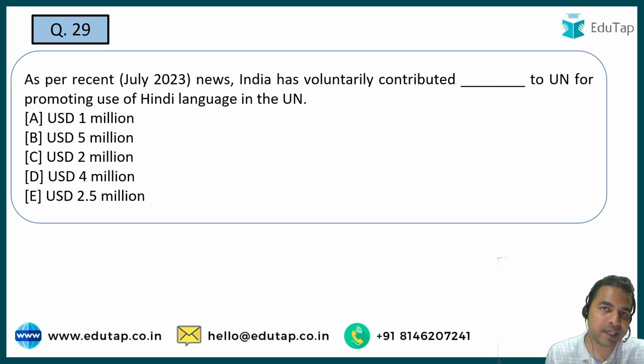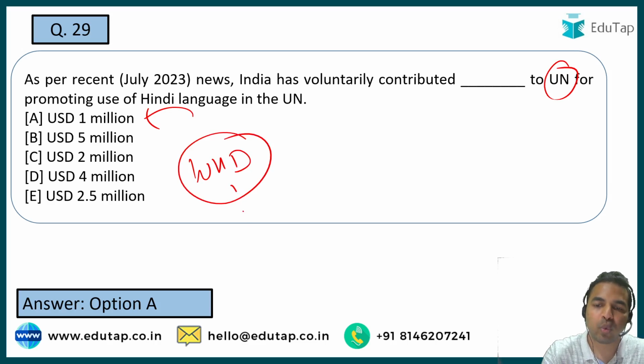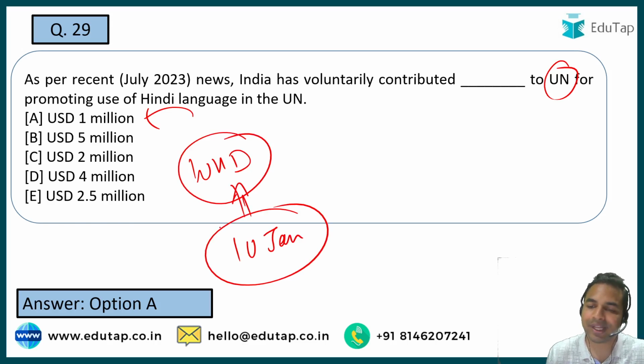So guys, recently India has voluntarily granted some amount so that we can promote the Hindi language in the United Nations. Can you tell me the amount which has been contributed by India? That amount is option A, that is USD 1 million. Now guys, World Hindi Day is celebrated on which date? It is celebrated on 10th of January. Okay, that is the right answer.